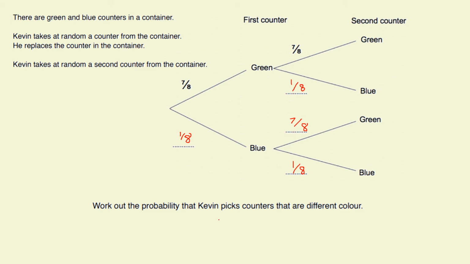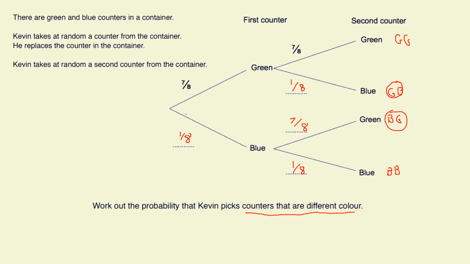What's the probability that we get counters that are different colors? All right, so I'm going to write on here, that's green and then green. This one was me getting a green and then a blue. This one was me getting a blue and then a green. This one was me getting a blue and a blue. I'm interested in getting counters that are different colors, so it must mean they can't be the same. I can't get 2 greens and I can't get 2 blues.